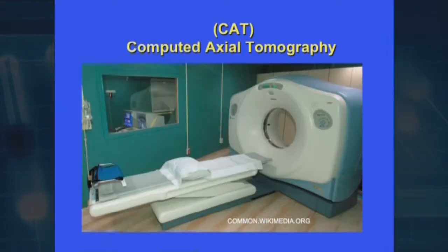Dr. Tran, after the sonogram ultrasound, CAT scan became very popular, and even many patients request the physician to send them for CAT scan. Can you tell us about CAT scan, and when do you send a patient for CAT scan? CAT scan is one of the breakthroughs in radiology. The real name of the CAT scan is computed axial tomography.